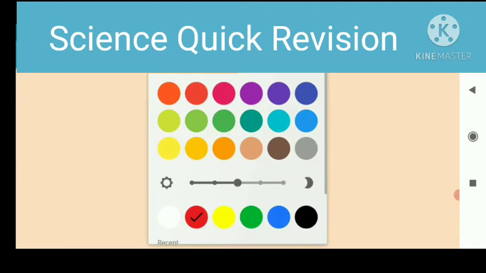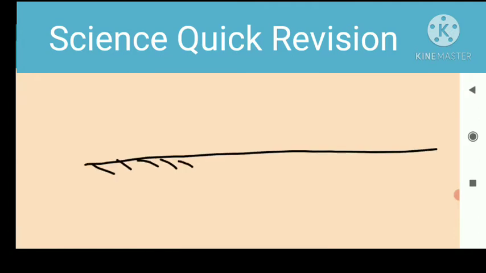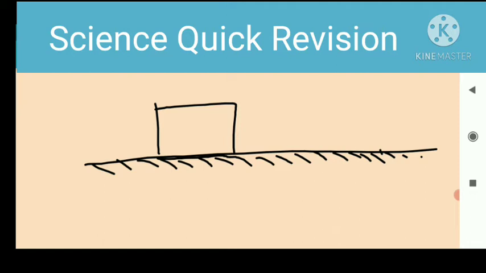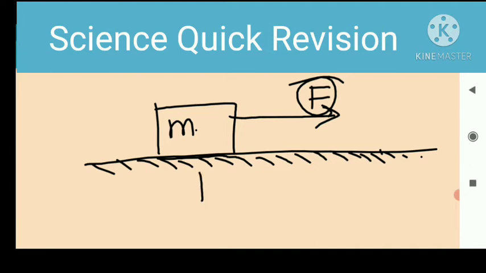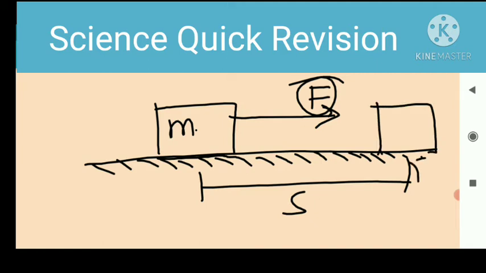Okay, so we take any horizontal surface. So this is a horizontal surface, and we take any body and place this body on this horizontal surface, and this body has mass m, and someone pulls this body along the horizontal direction. Then this body starts moving in the direction of the applied force. This force is called applied force. So this body covers some distance and reaches a new position B, and the initial position is A.